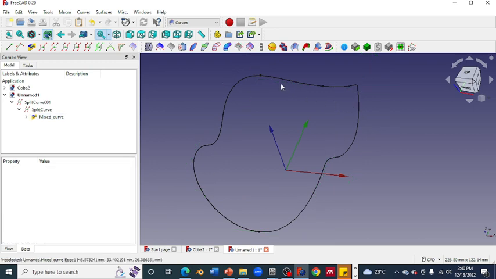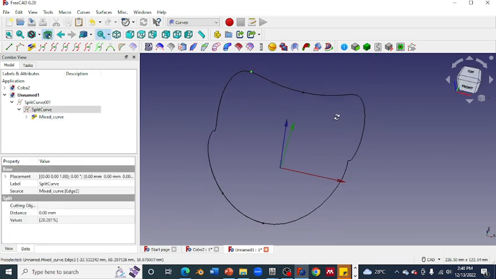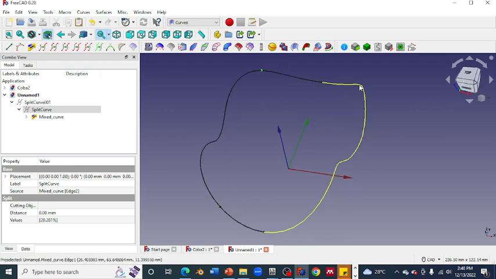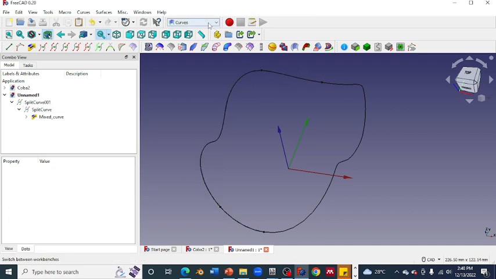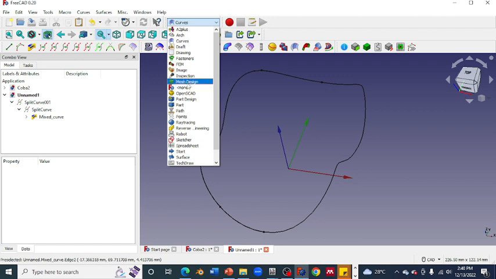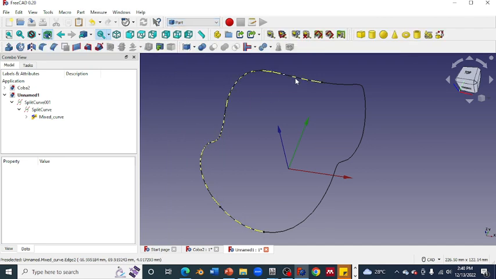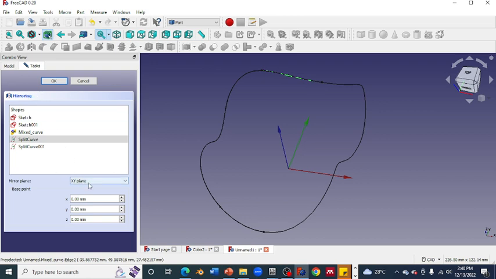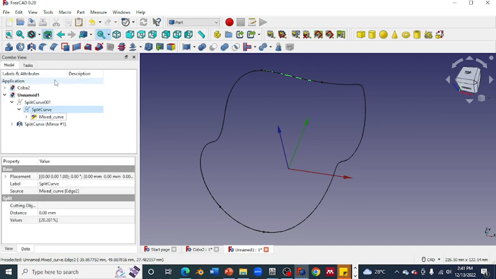And now to make it simple, you just mirror this line to this line. Of course, we only have the mirror feature in Part. Select the curve and do the mirror here, mirroring through the XY plane as the reference, and click OK.